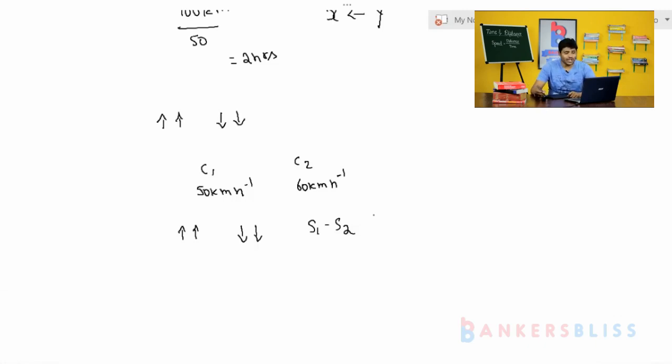But how is the relative speed helpful for our problems? Let us discuss. In the previous example, we looked at the relative speed when the two bodies are moving in the opposite direction, and we proved how we can implement it. Let us take one more example and prove how the relative speed can be implemented. See here,